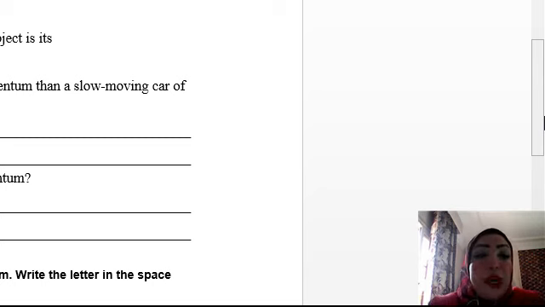Okay, number 4, what is the equation used to calculate momentum? I think it's so easy. We studied by heart that momentum equals mass times velocity. Mass times velocity. P equals m times v.